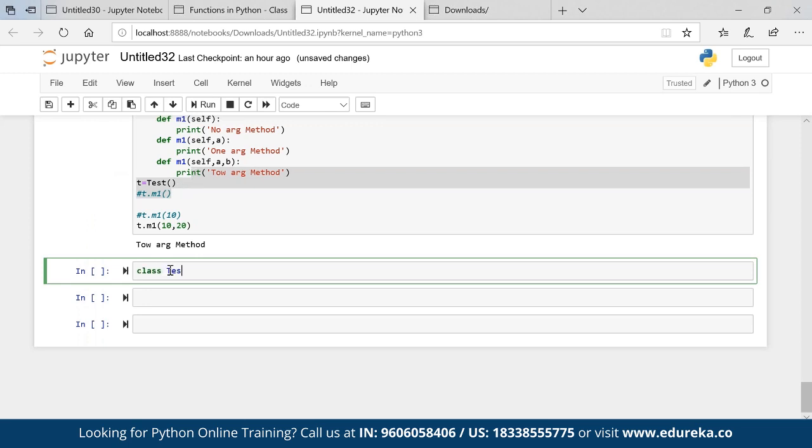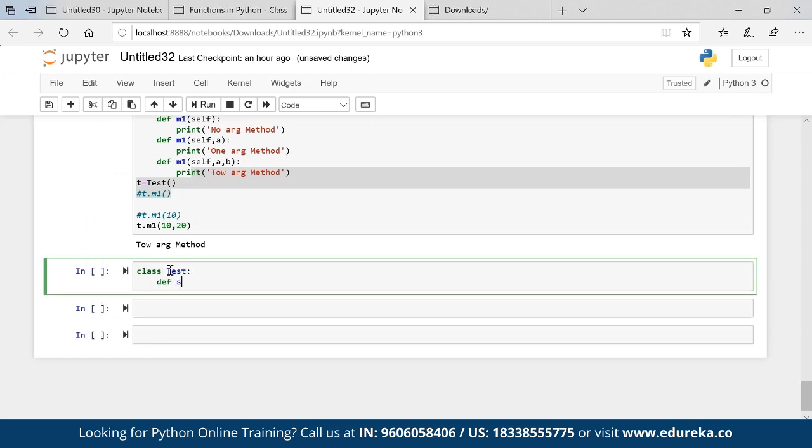Class test, def sum, let's say self, a equal to none, b equal to none, and c equal to none. Okay, I'm passing three values.